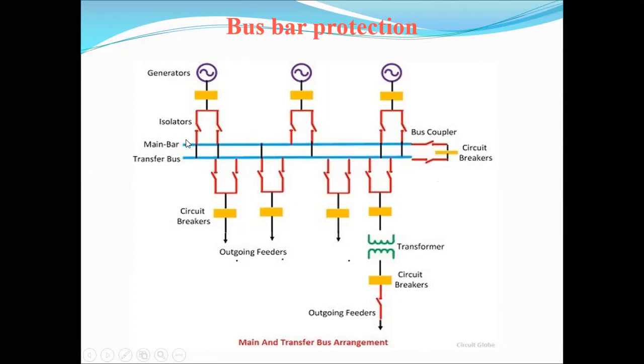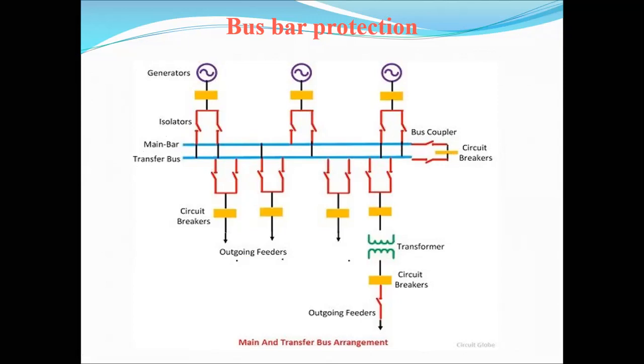In normal operating condition, the total load is shared by the main bus bar. The transfer bus bar acts as a duplicate or extra bus. If any faults are obtained in the main bus bar, only by using these bus couplers is the load shifted to the transfer bus bar.